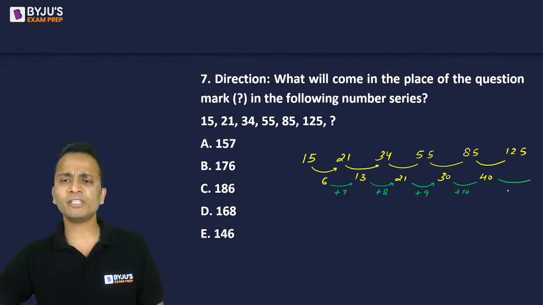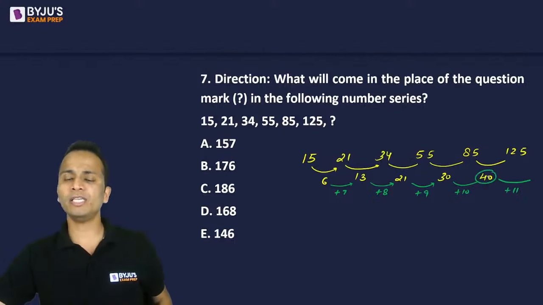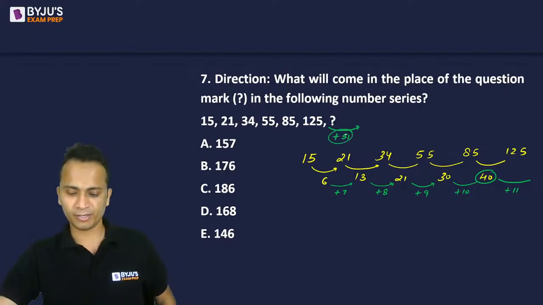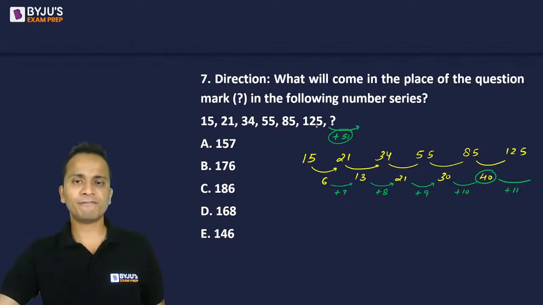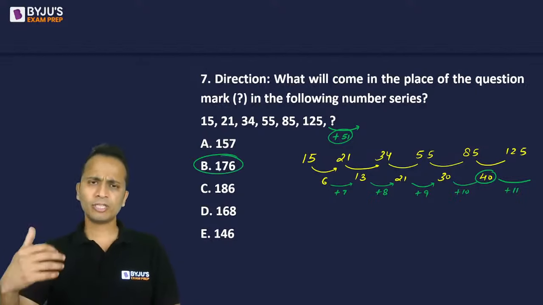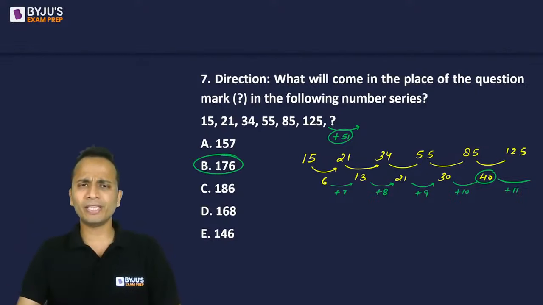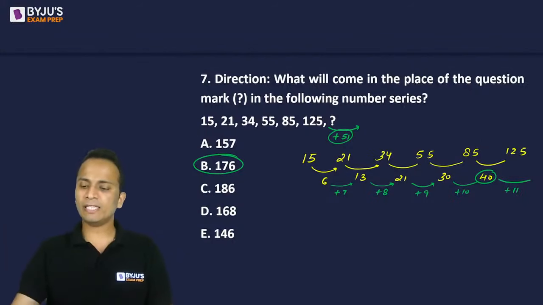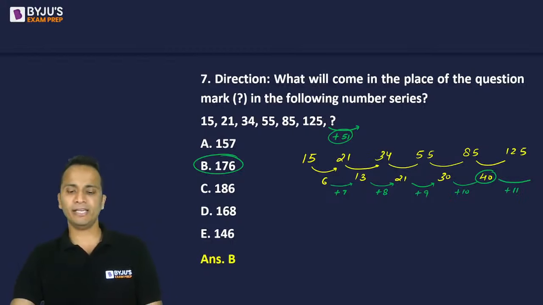So now the difference should increase by 11. So earlier when the difference was 40, 40 plus 11, for the next case, a difference of 51 should be there. So 125 plus 51, the correct answer should be 176. There are plenty of ways of doing this question. I have used one of the ways. Okay, fine. So 176 should be the correct answer, and yes, it is.